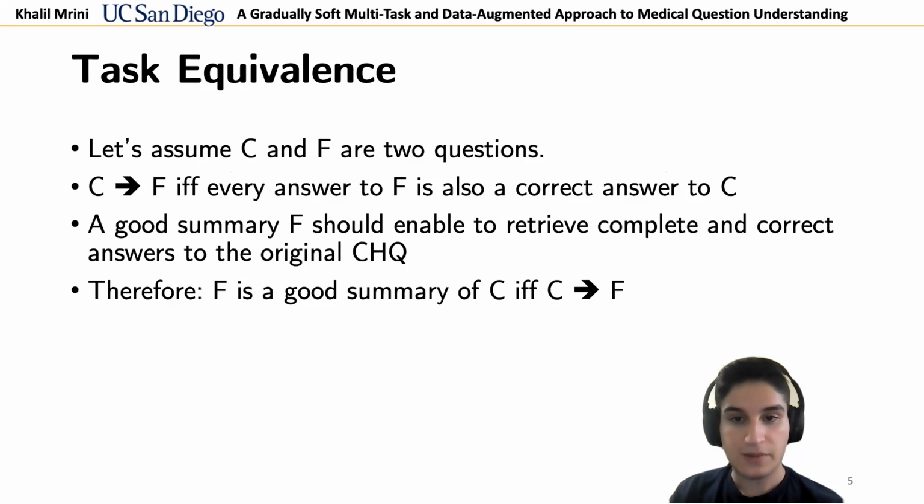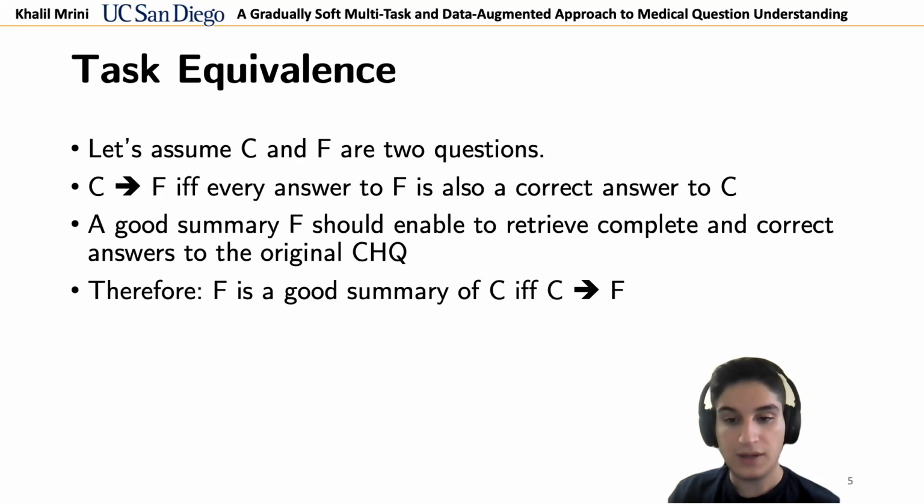So we first explain the relationship between the two tasks and how they're equivalent. Let's assume C and F are two questions where C is longer than F. Question entailment is defined as: question C entails question F, if and only if every answer to F is also a correct answer to C. According to guidelines set in the creation of a medical question summarization dataset, a good summary F should enable to retrieve complete and correct answers to the original CHQ.